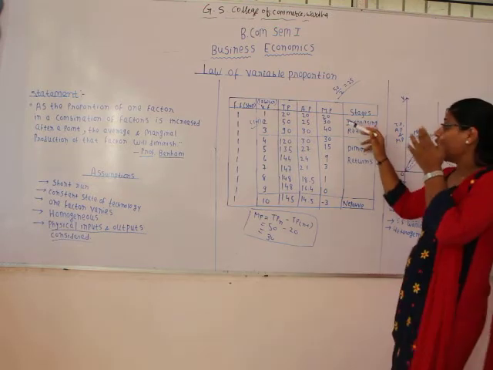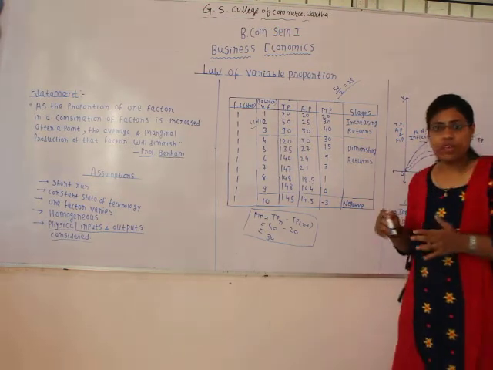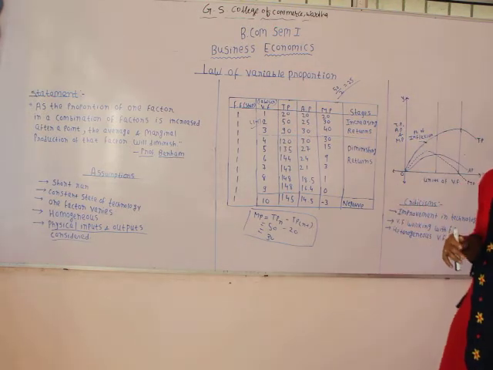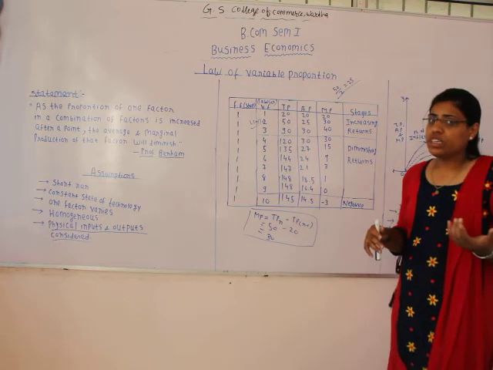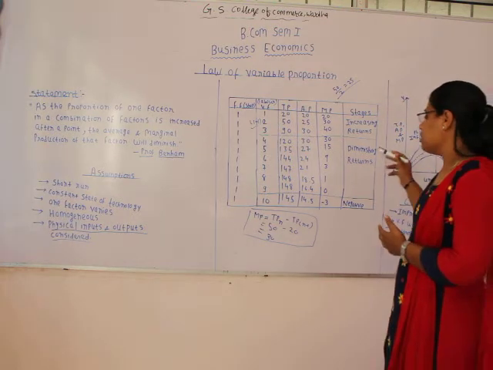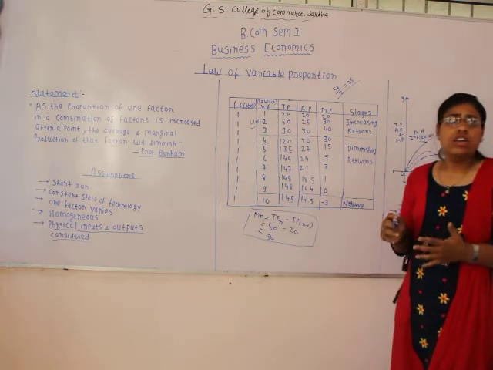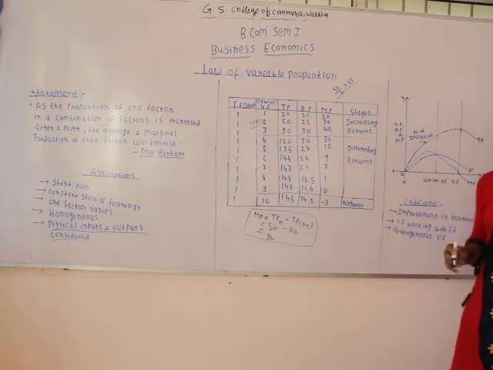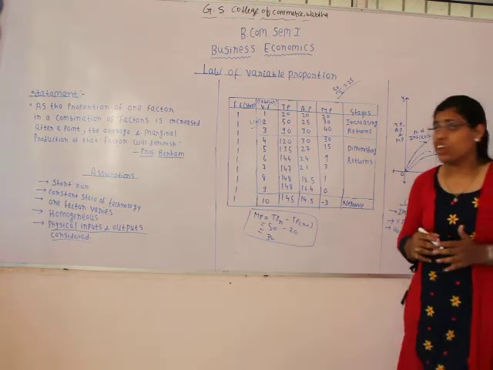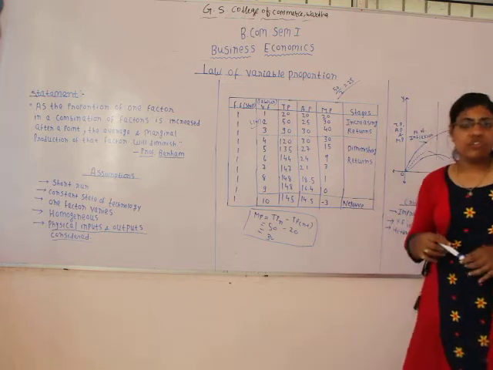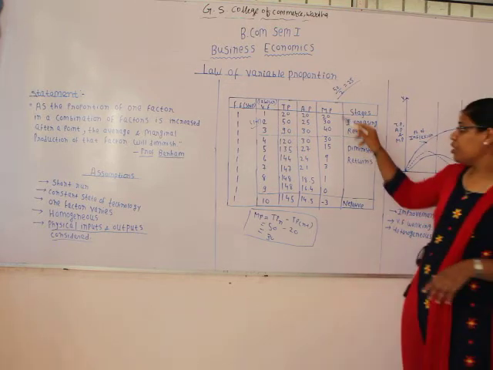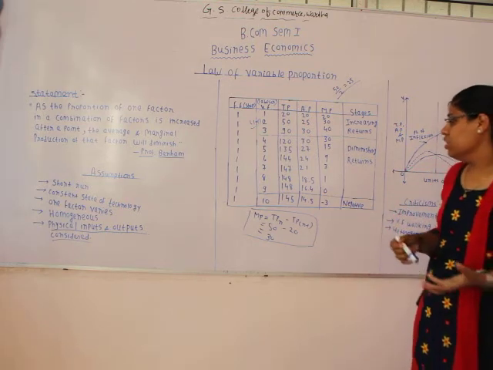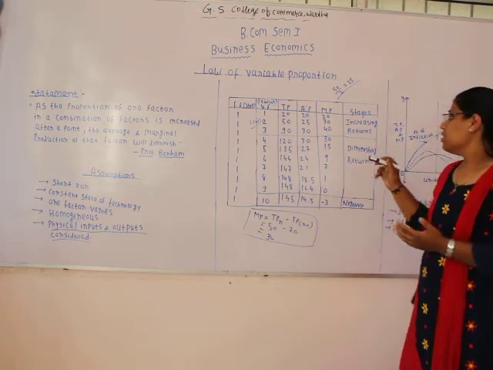Therefore, when the marginal production is increasing due to the employment of labor, it is known as the stage of increasing returns. Actually, the name of this stage has been given by taking into consideration the behavior of marginal product. So when the marginal product is increasing due to the employment of additional variable factors, the stage is called increasing returns.